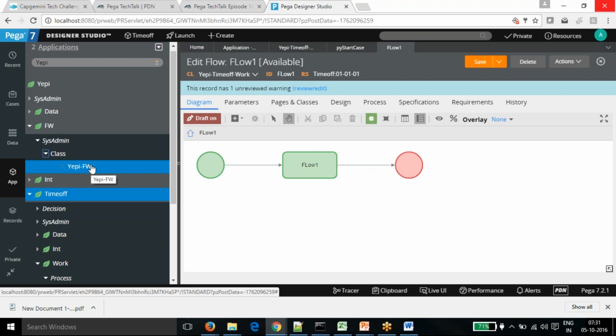So actually, don't bother about this one. This is not required that much for your role. This is actually just for information. I can give you an overview of what is a rule, what is a rule set, what is a class. There are some other technical things, but that is just for information.